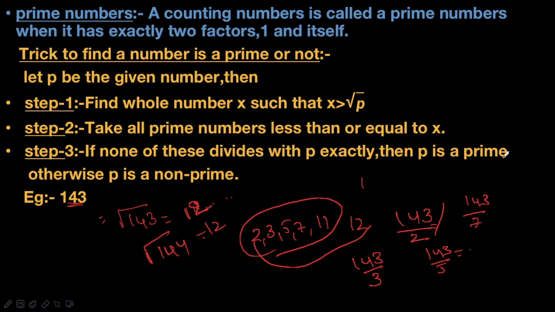Now what is the value of 143 by 11? It also gives some decimal value.